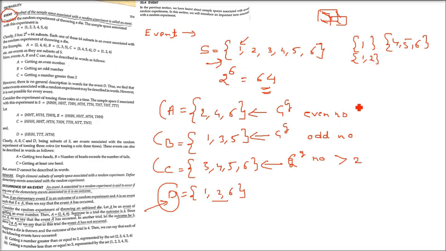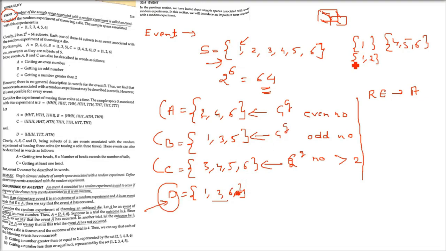Now, when will you say that the event has occurred, or the occurrence of an event? See, an event A associated to a random experiment is said to occur if any one of the elementary events associated to it is an outcome. What does it mean? If an elementary event E is an outcome of a random experiment and A is an event such that E belongs to A, we say that event A has occurred. Somewhat confusing. Let me tell you again.